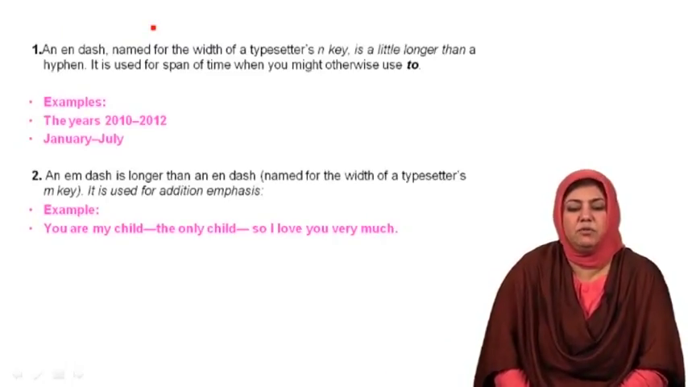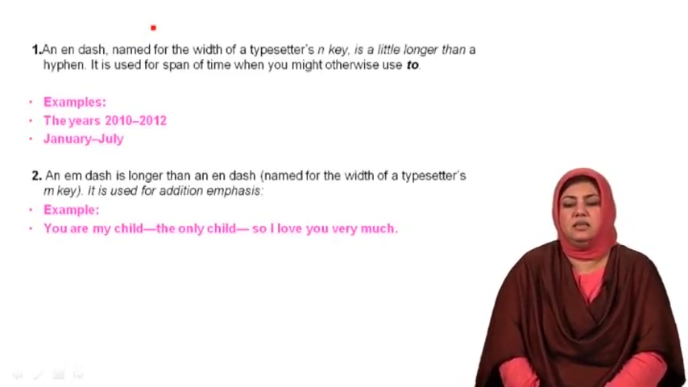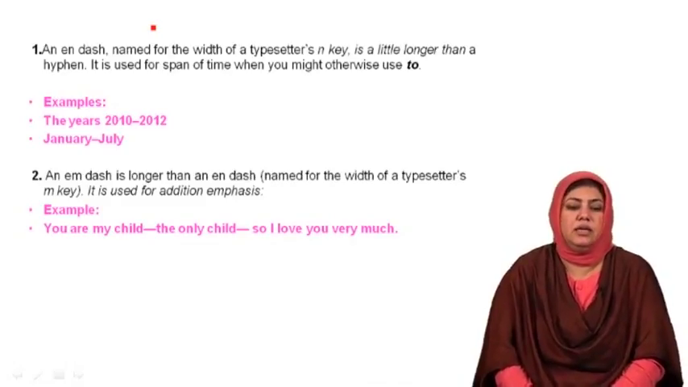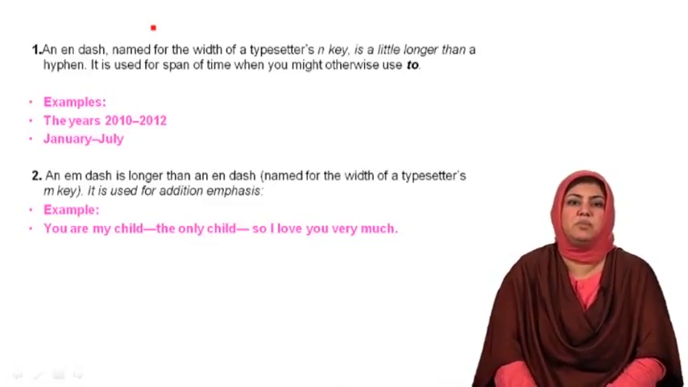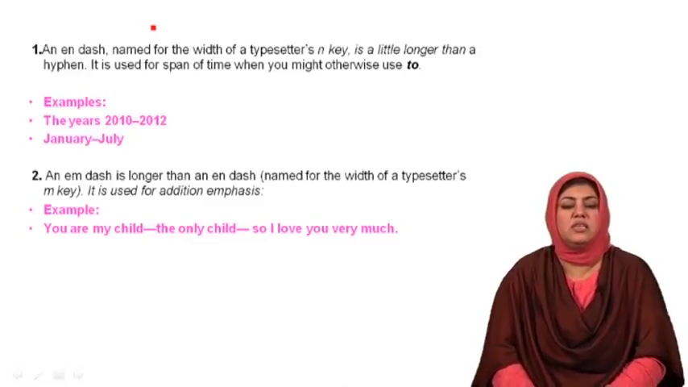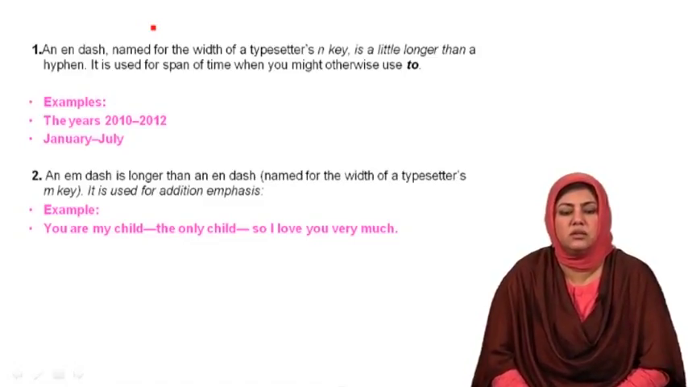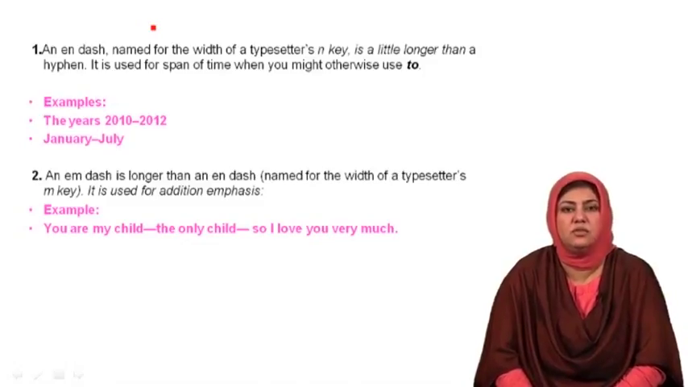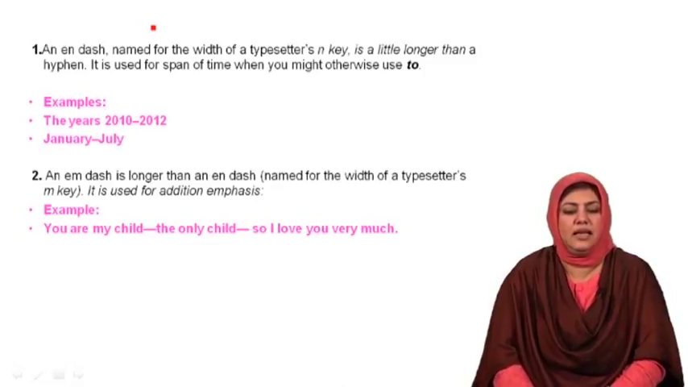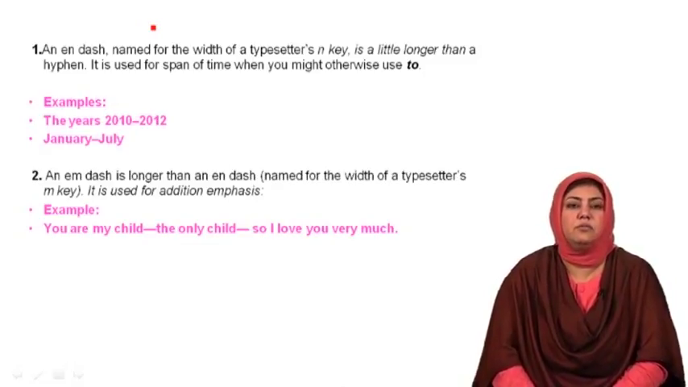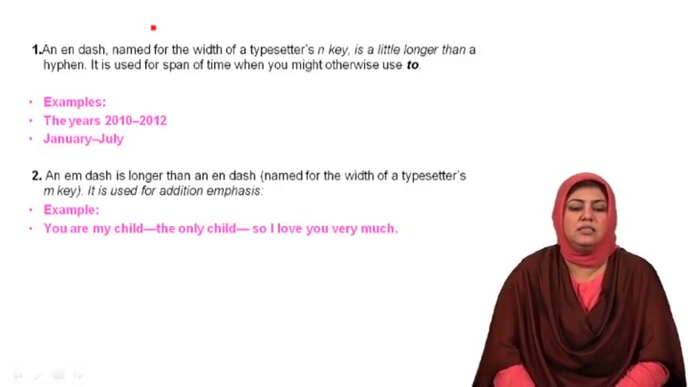An N dash is named for the width of a typewriter's N key. It is a little longer than a hyphen. It is used for a span of time when you might otherwise use "to." So it is a substitute or a replacement for the word "to." So the years 2010 to 2012, this "to" is represented with the help of an N dash. In the same way, from January to July, the word "to" is replaced with an N dash.